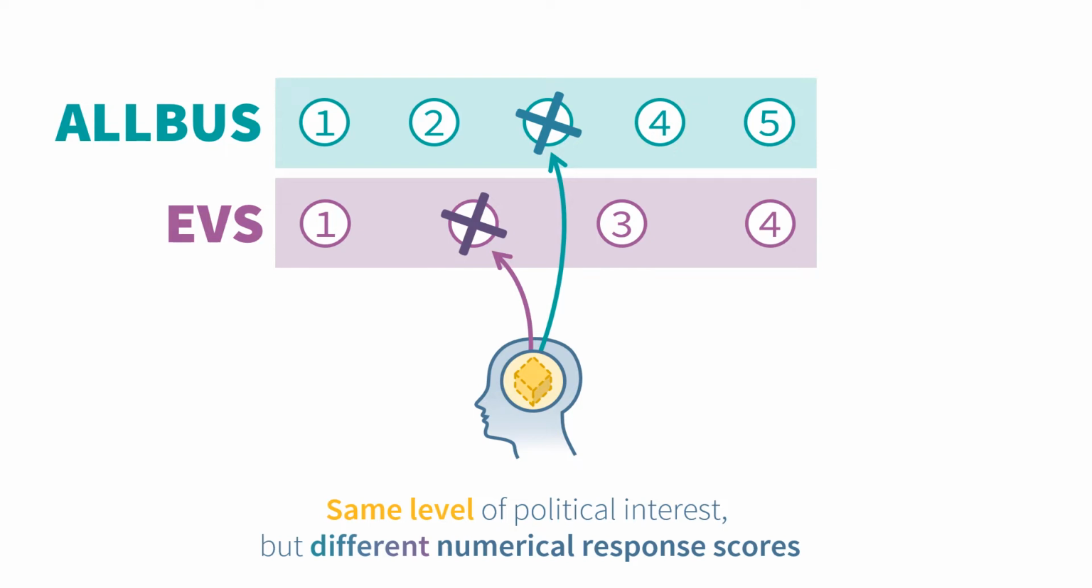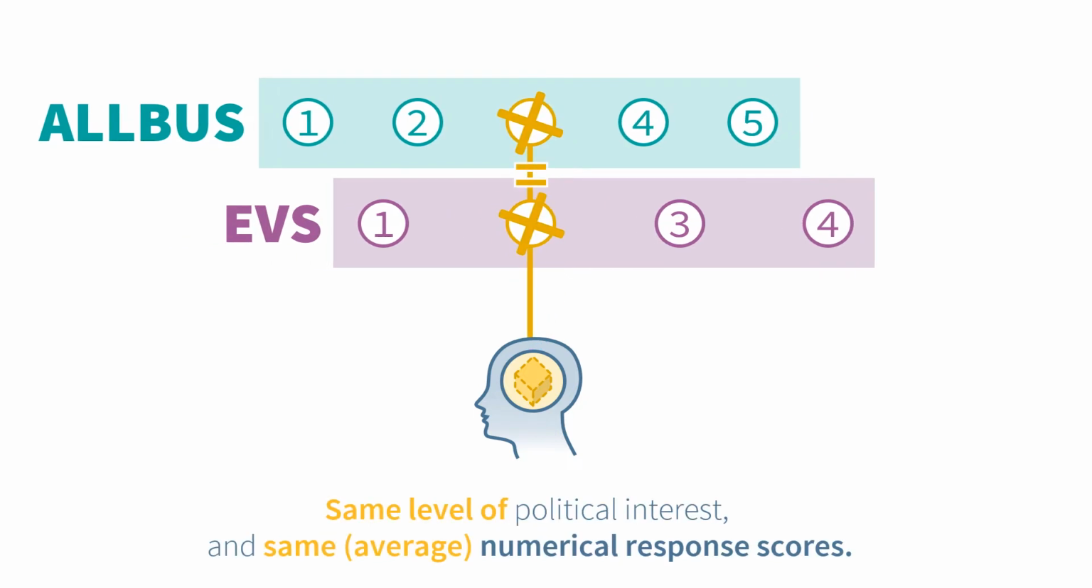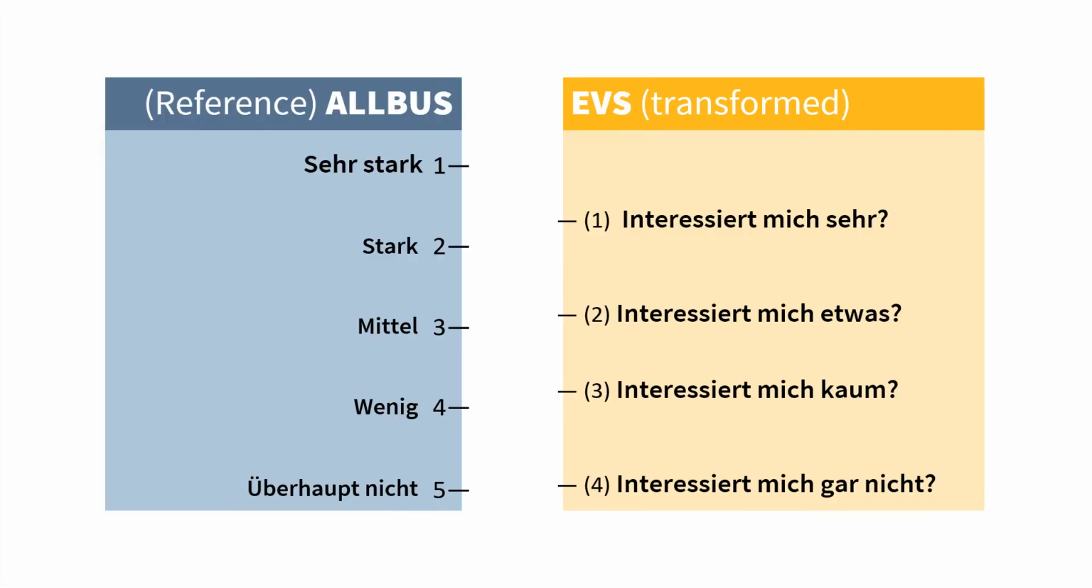This is problematic if you want to compare or combine data measured with the two instruments. What we would like instead is that the same construct intensity is represented by similar numerical scores across different instruments. Harmonization thus means we have to transform scores so that they can be interpreted similarly, regardless of the instrument they were measured with. For this purpose, QuestionLink provides recoding scripts.